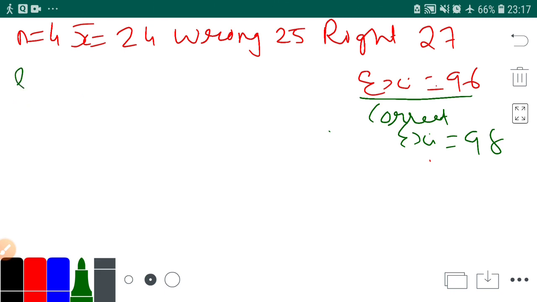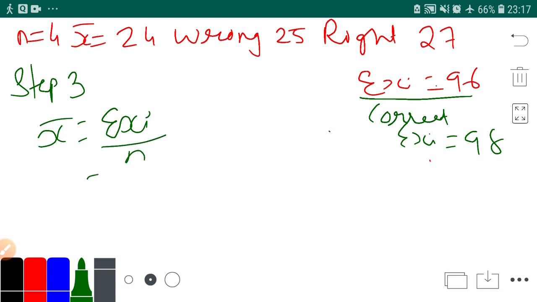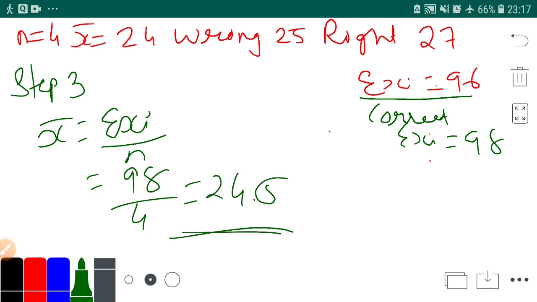This is your corrected mean. Mean, x bar, is equal to sigma x upon n. Now sigma x is 98 and n is 4. So 98 upon 4 is 24.5.